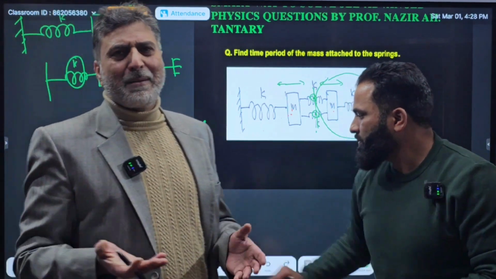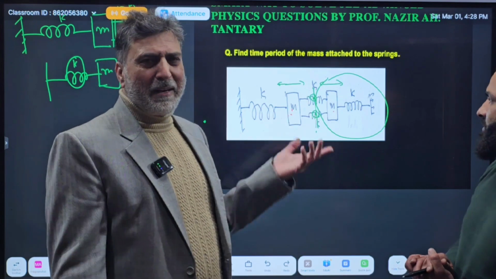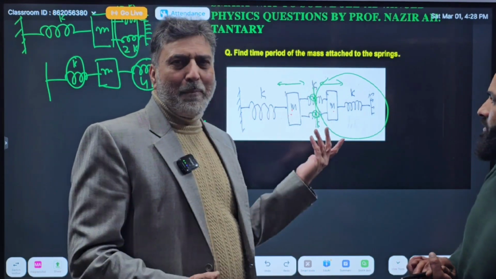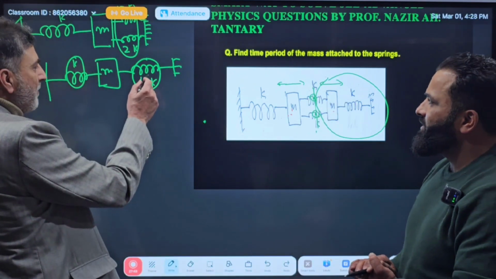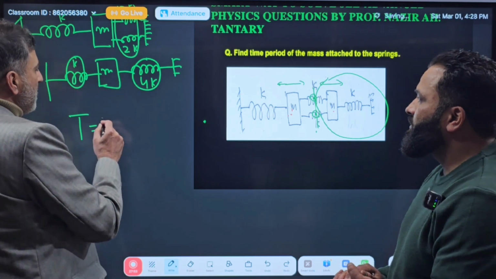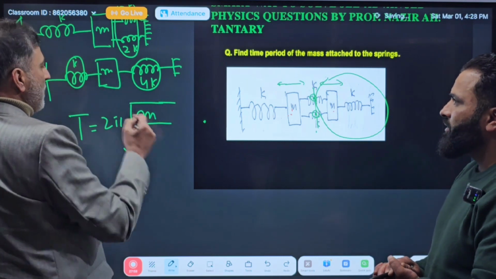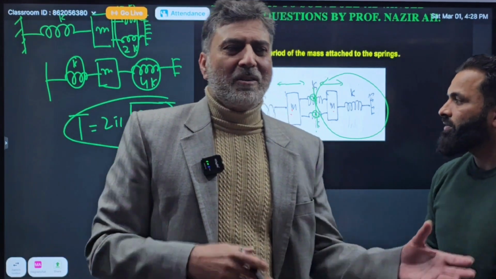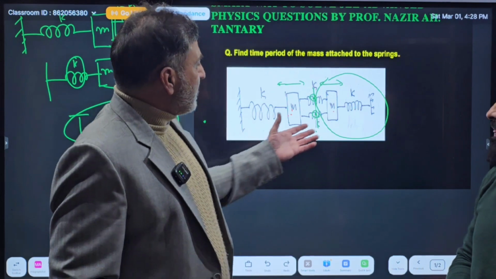Still, we are not using any mathematics. We have just used the physics concept that these two points are at rest, and we have segregated the system into two parts, and we are finding the time period of one part, and the other part will also have the same time period. Now they are in parallel. And what is the time period now? For a mass-spring system with two springs in parallel, it is 2 pi root of single mass divided by 5K. That is the answer. So why should we use any mathematics, detailed analytical analysis, or heavy potential energy expressions?